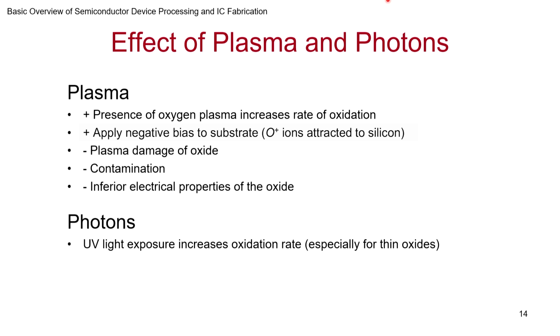So the UV exposure does increase the rate, especially for thin oxides. So that's what you find. The contribution to the rate increase is greater than the thermal effect. For the same temperature, something more is happening, so it is facilitating the whole oxidation process. So these are some interesting tricks that people use.